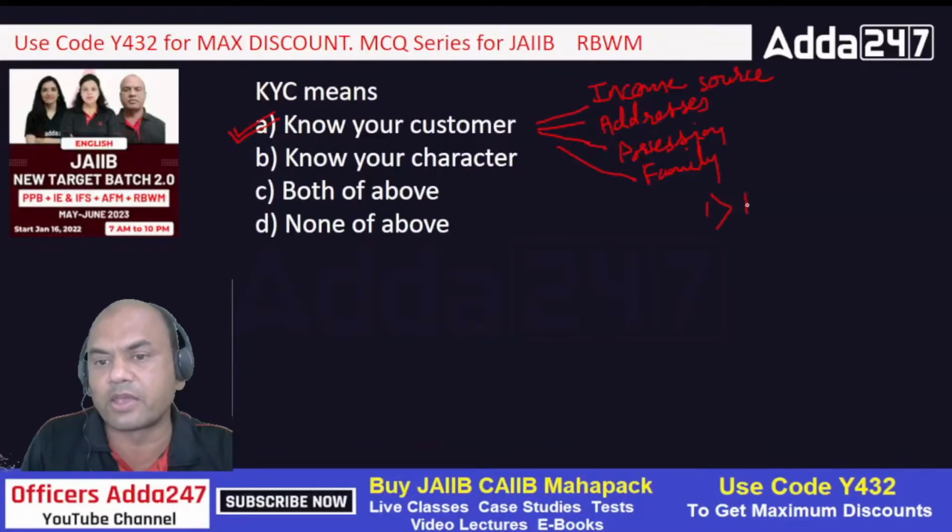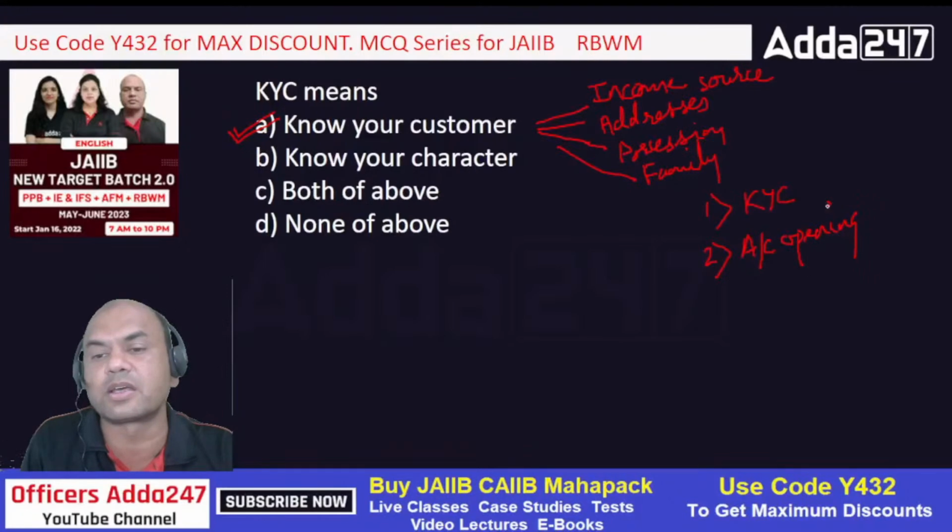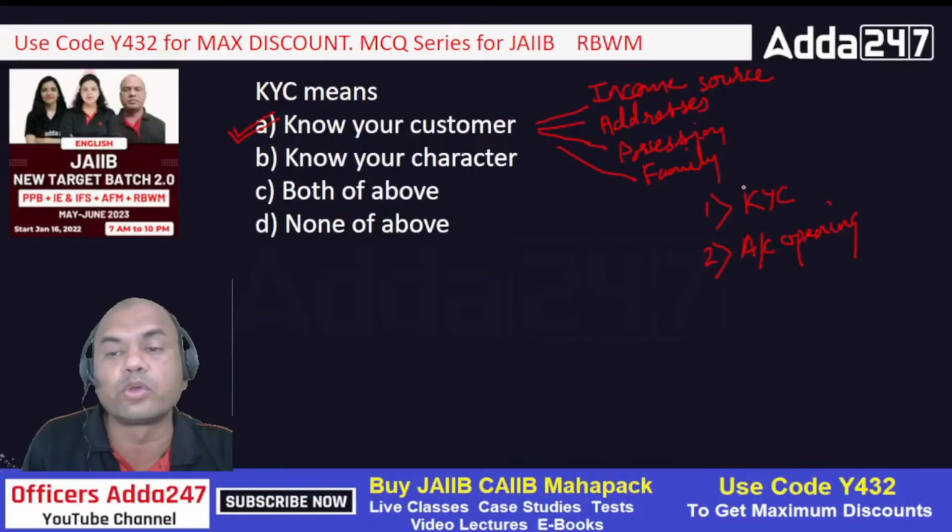One is KYC, and the second is the account opening form, in which we have all the details of the customer. These 2 forms help the bank, number 1, know your customer, and number 2, get new business from that client. For getting new business also, this is very important.